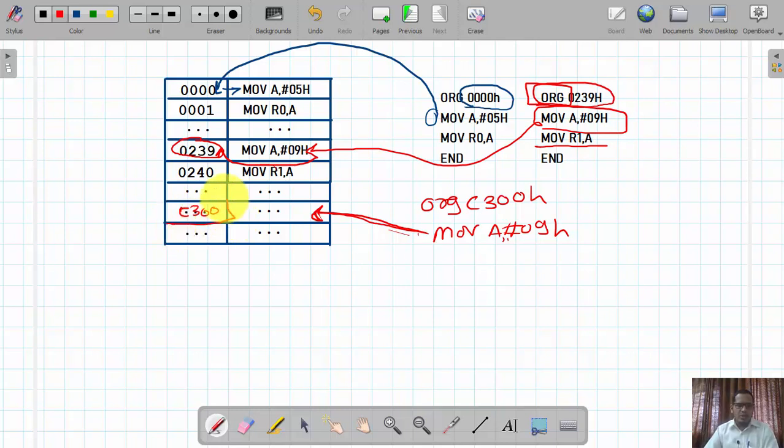In this way, we can use the ORG directive to set the origin point of our program. The ORG directive is used everywhere in assembly language programming, but it is most useful when we are dealing with an interrupt service routine, or with the concept of interrupts.